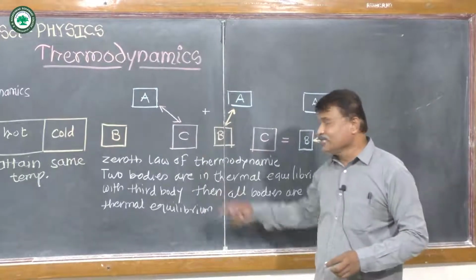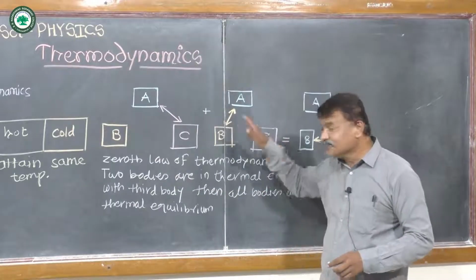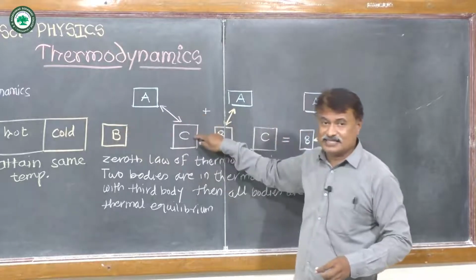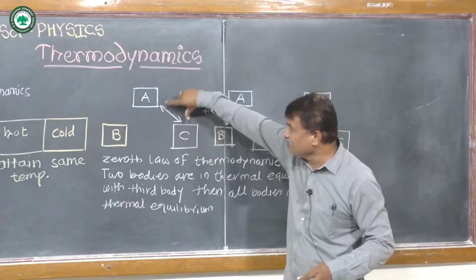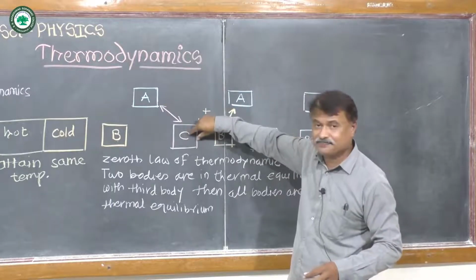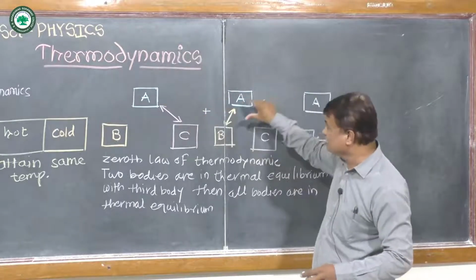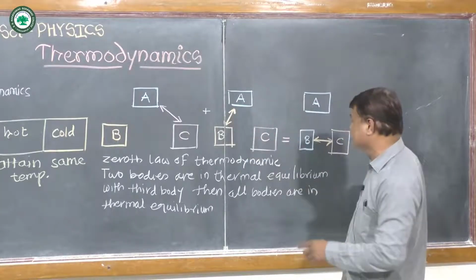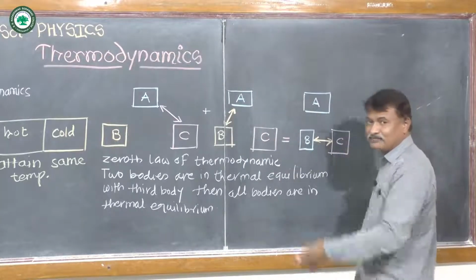So, according to this law, if you consider three systems, system A, system B and system C, and if system A and system C are in thermal equilibrium, and system A and B are also in thermal equilibrium, then the remaining systems B and C are also in thermal equilibrium.